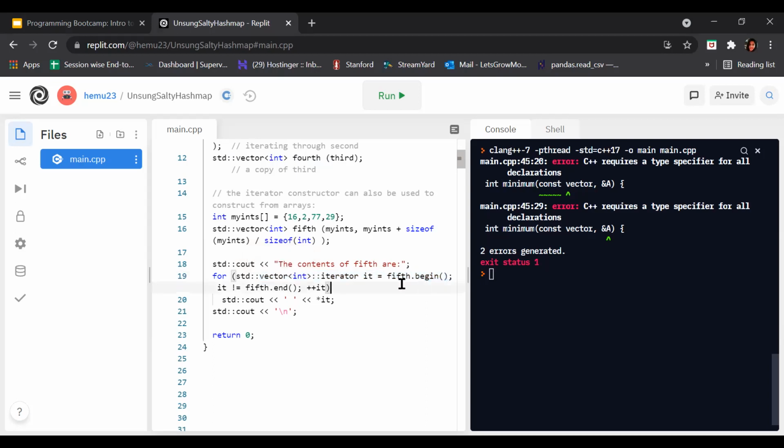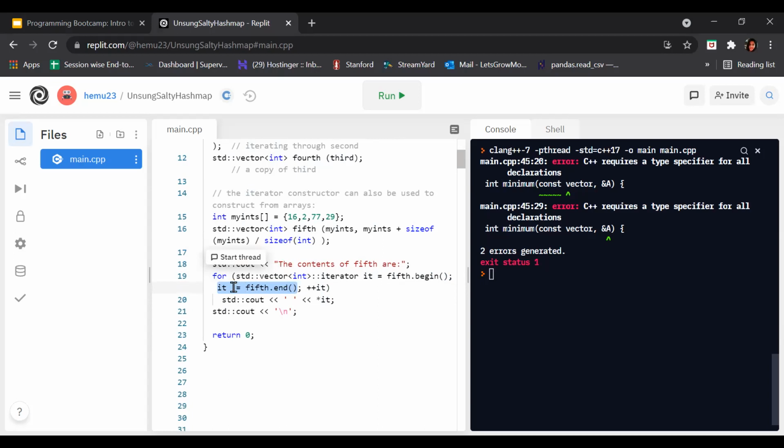Okay, iterate through it, fifth. This one we have created here. After that, check the test condition here. It is not equal to fifth.end. What is the test expression here? The test expression is that it should not be equal to fifth.end.